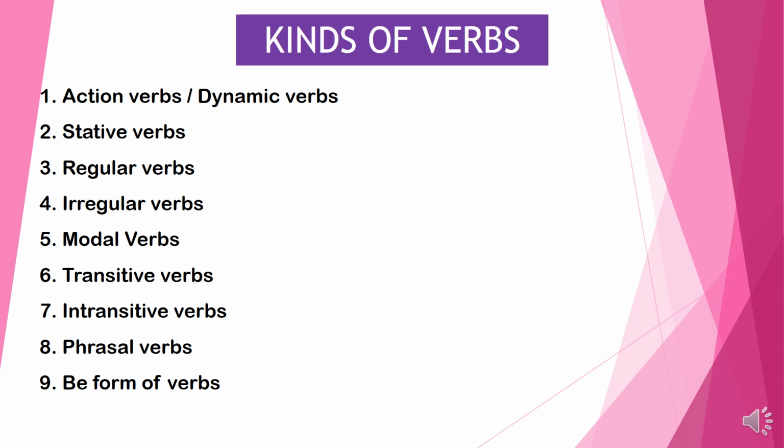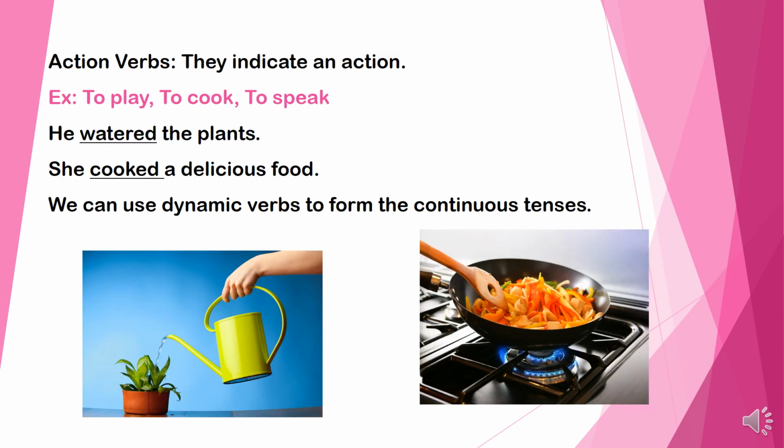The first one is action verbs or dynamic verbs. The first one is action verbs. We can also call them as dynamic verbs. They indicate an action. They can use to form the continuous tenses. Examples: to play, to cook, to speak.